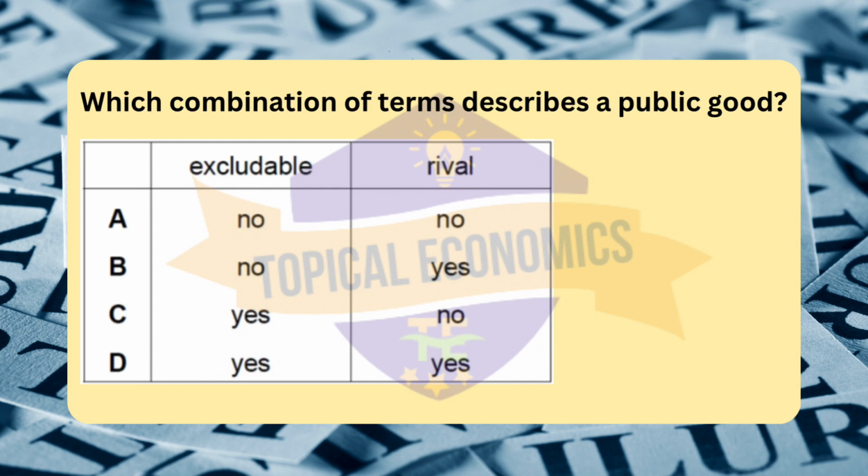Which combination of terms describes a public good? Reference, 2022 February-March version 2. The correct answer for this question is option A. Public goods are non-excludable and non-rival. This means that people cannot be excluded from using the good, and one person's use of the good does not reduce its availability to others.